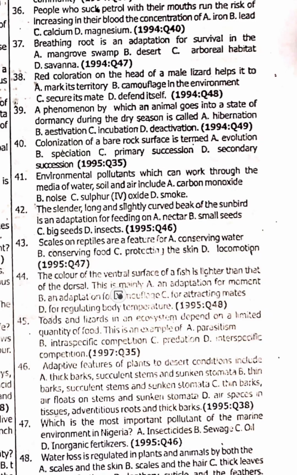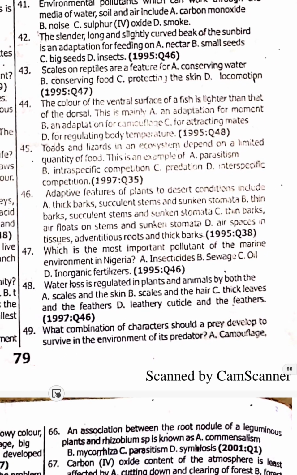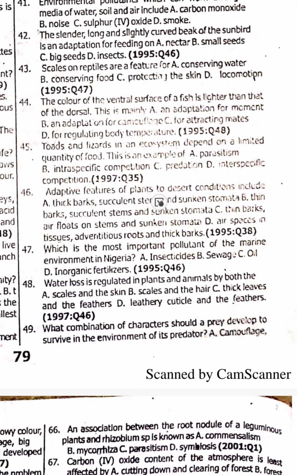Option A. 44. The color of the ventral surface of a fish is lighter than that of the dorsal. This is mainly an adaptation for camouflage. Option B. 45. Toads and lizards in an ecosystem depend on a limited quantity of food. This is an example of interspecific competition. 46. Adaptive features of plants to desert conditions include thick bark, succulent stem, and sunken stomata. Option A. 47. Which is the most important pollutant of the marine environment in Nigeria? Oil spillage. Option C.